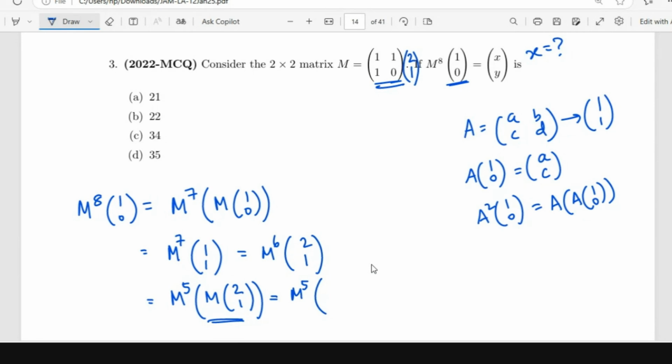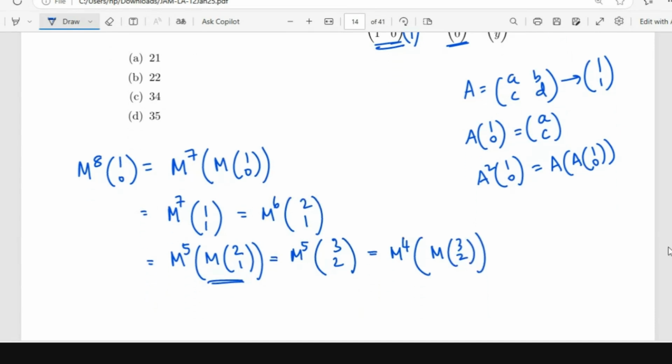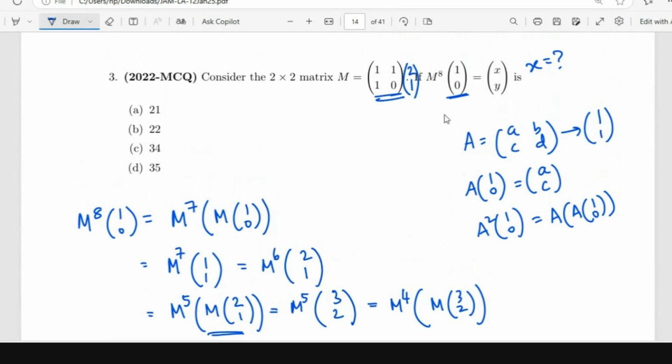That is going to be 2 plus 1, 3, and then 2. So again, to find M power 5 times (3, 2), I will do M power 4 times M (3, 2). And M (3, 2) is easier to calculate.